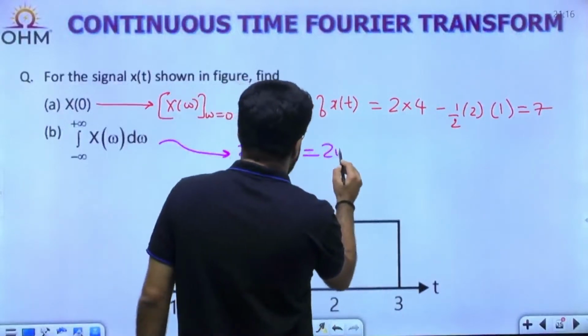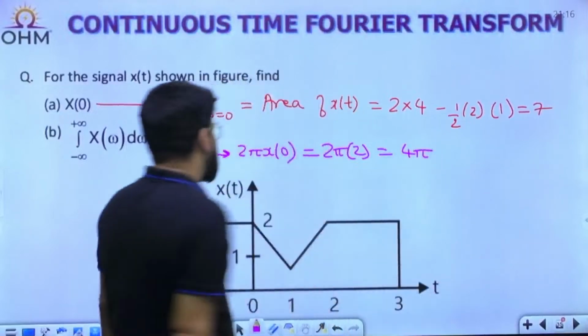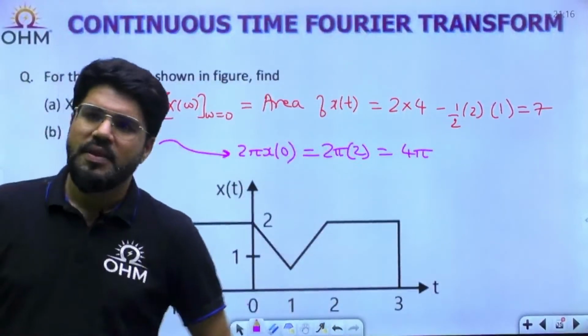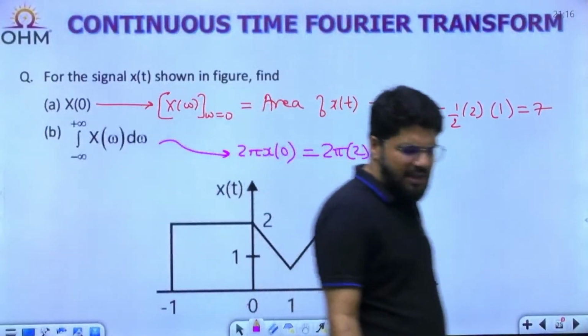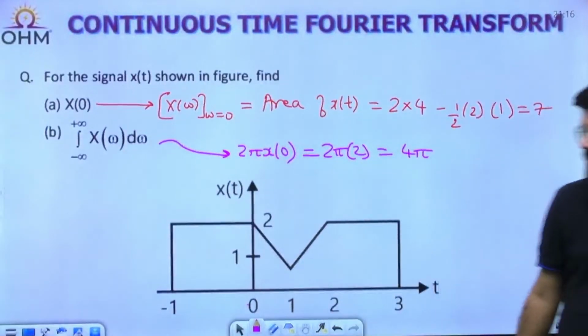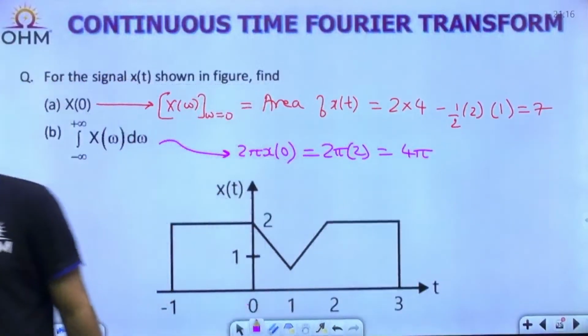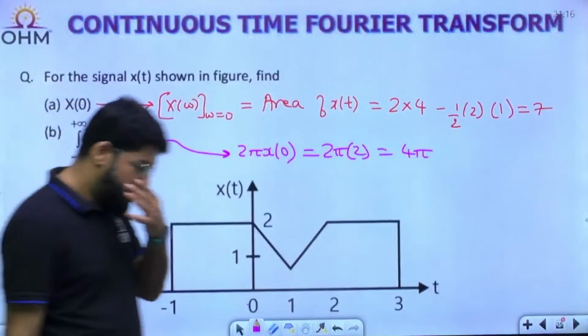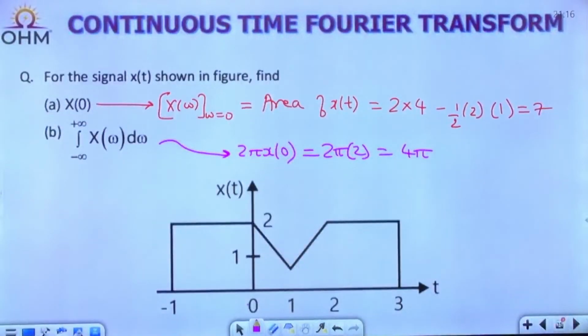This value is given as 2. So 2 pi into 2, that is 4 pi. The first is 7, the next is 4 pi. This is an area property based question. The next answer should be equal to 4 pi, correct?